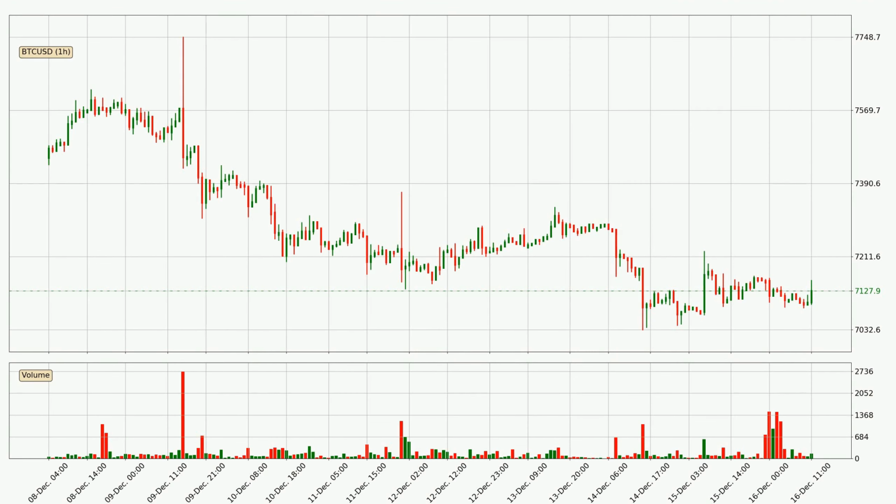If we look at the hourly time frame for Bitcoin, the price went up only slightly, with around 0.4% in the last 24 hours, with a current price of $7,128.